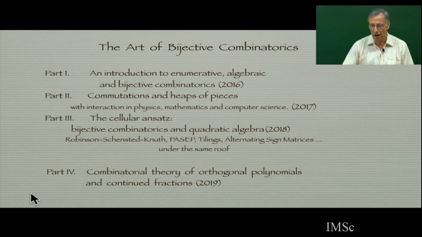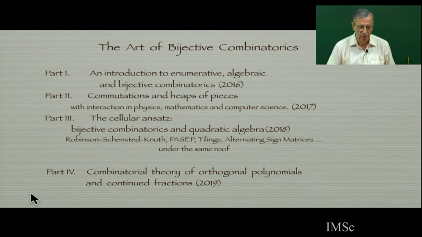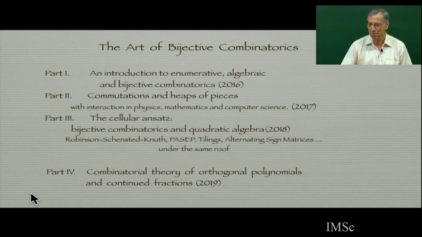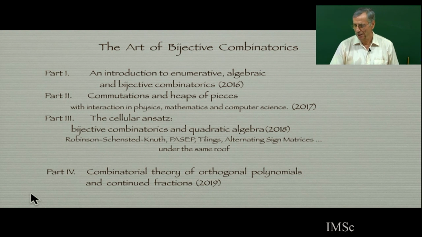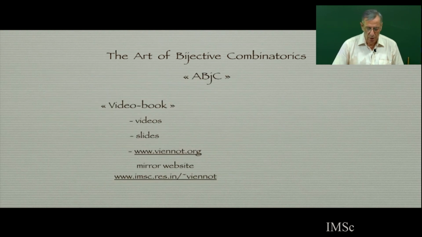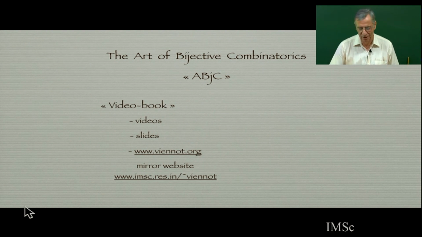In this course, I will need some elementary facts from part 1 about ordinary generating functions and exponential generating functions, so I will recall what is in part 1. Also, I will need things like binary trees, Dyck paths, Motzkin paths. So I will remind you. I will start as if nobody has followed the class before. I call this series of lectures the heart of bijective combinatorics.